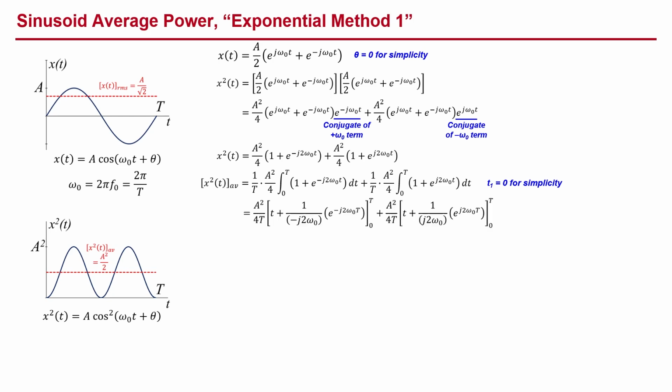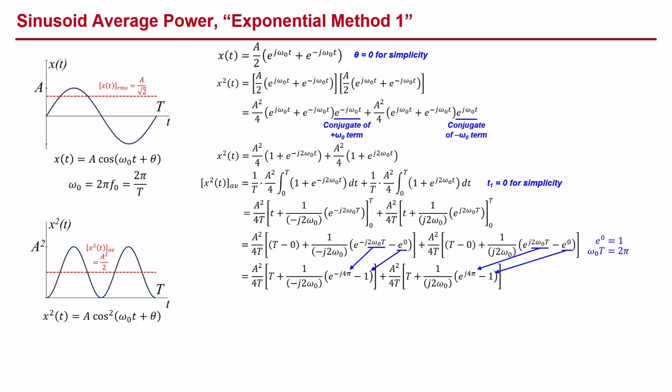We evaluate the integrals, plug in the limits, and again we can substitute 1 for e to the 0 and 2 pi for omega naught t. E raised to the power of j times any integer multiple of 2 pi equals 1, which gives 1 minus 1, zeroing out the second term in each set of brackets.